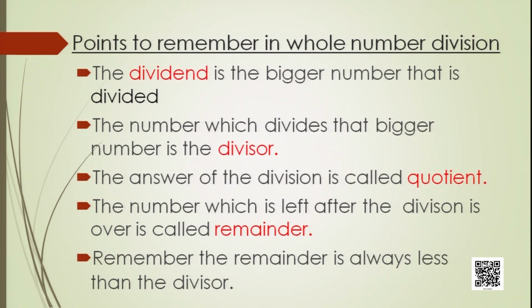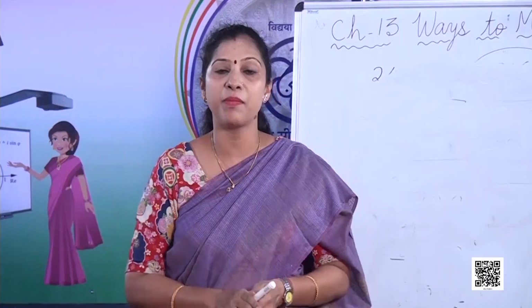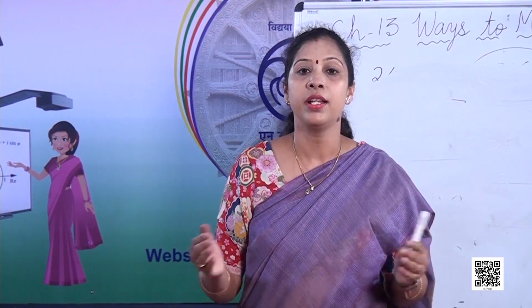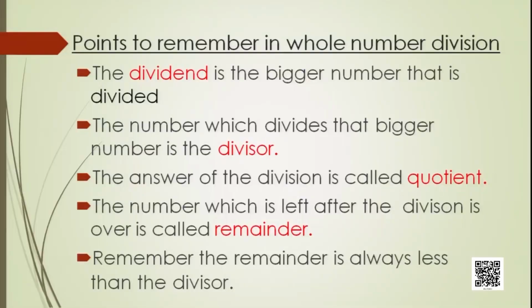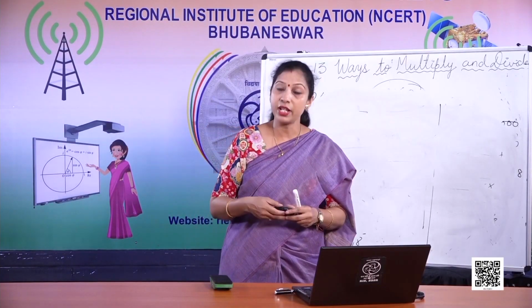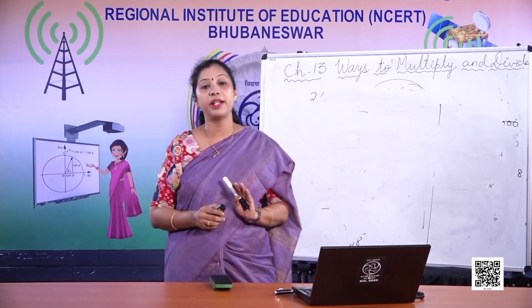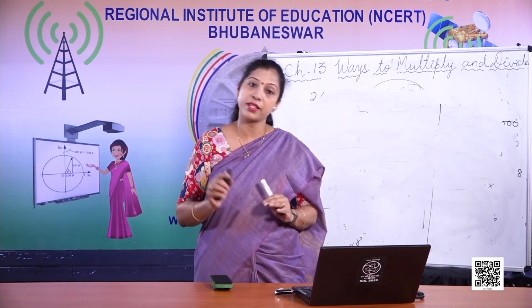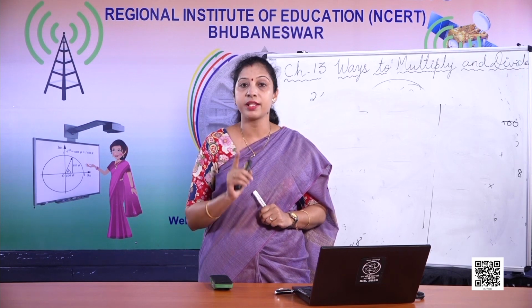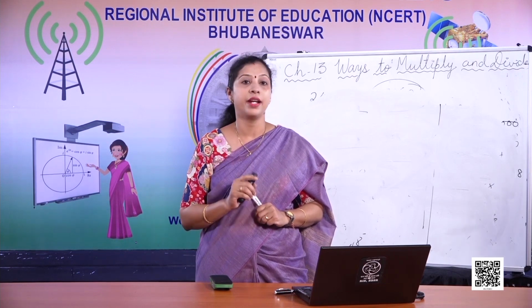And the number which is left behind after division, after which no further division can be done, is called the remainder. Remainder is always less than the divisor. This point you have to always remember. When you are doing division, if the remainder is not less than the divisor after the division is over, then you must understand you have made some mistake in your division.